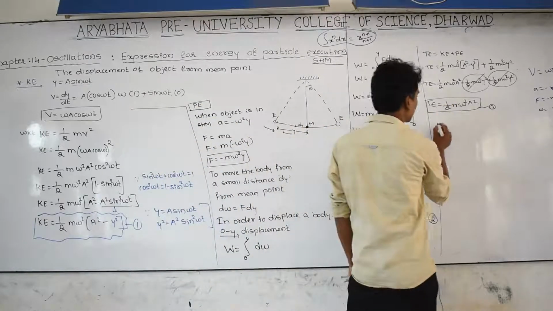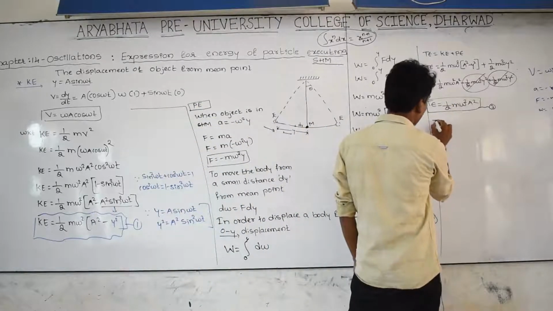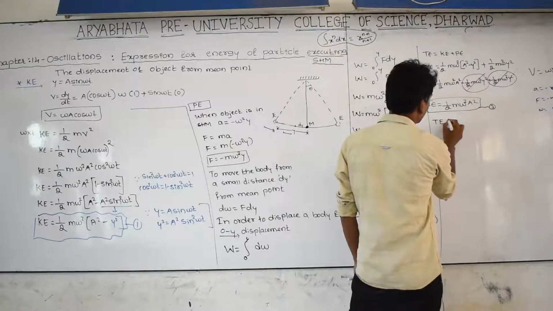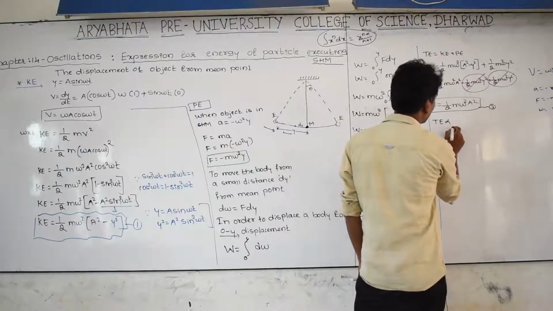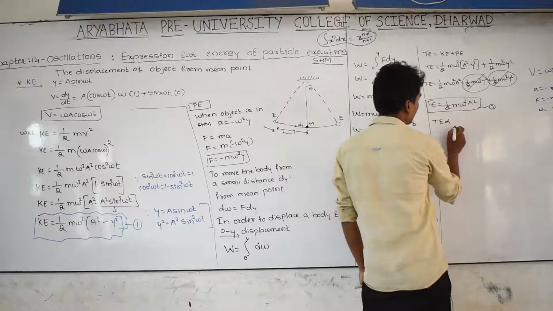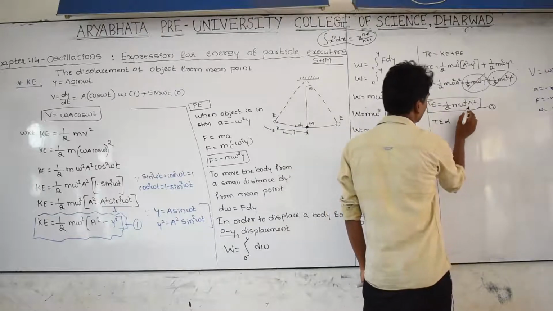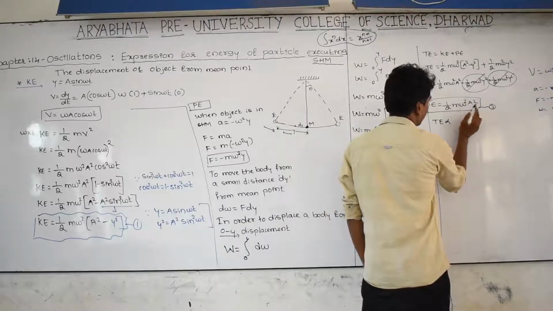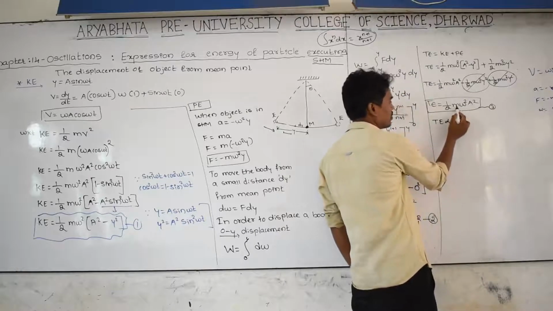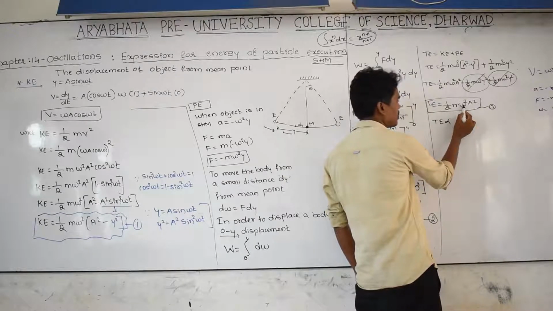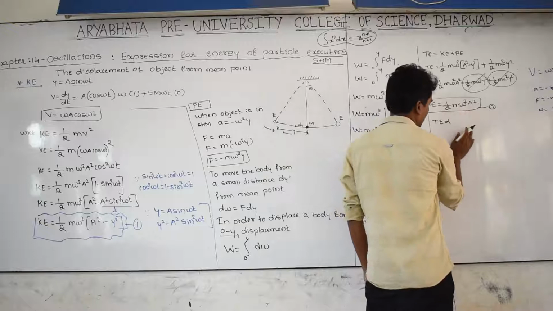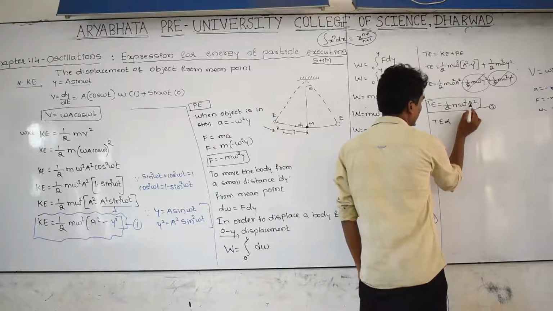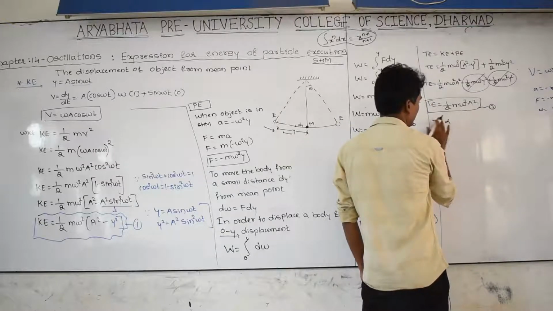From the third equation, total energy is directly proportional to a square. M is a constant, frequency is a constant, and a is the amplitude, so it is directly proportional to a square.